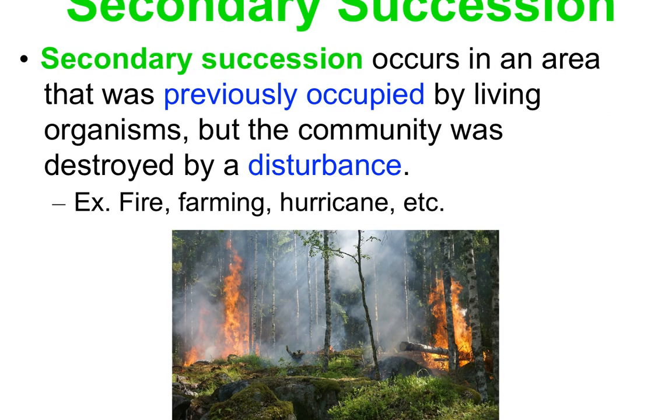Now, secondary succession occurs when there were previously organisms there, and there was once a community there that has now been destroyed by some type of disturbance. Sometimes it's even just a weather factor, like a hurricane, but it can also be farming, where we have scraped the forested area to plant crops, and also a fire. A fire can come in and take down a lot of vegetation and shoo away a lot of the animals that lived there.